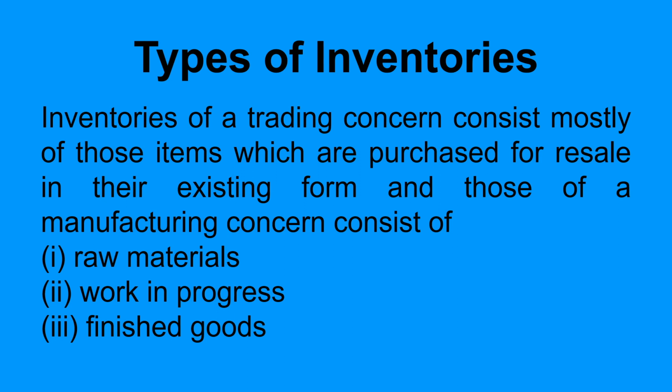But on the other hand, let us take the example of a factory manufacturing shirts. There, the shirt would have been manufactured from cloth and other raw materials. There would be shirts where production is not yet complete, and shirts which are completed but not yet sold. Hence, for a manufacturing concern, you are going to have three types of inventories: raw material, work in progress, and finished goods.